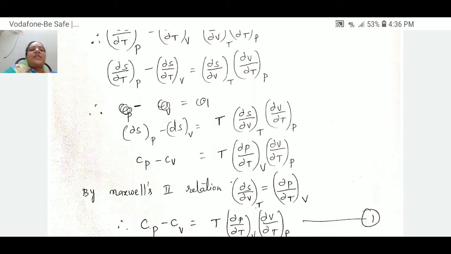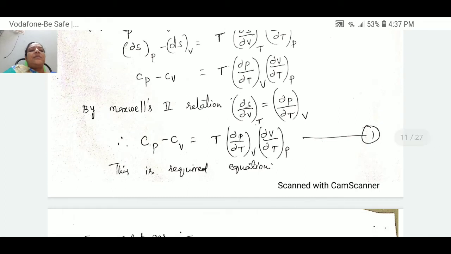So by substituting, the equation becomes Cp minus Cv is equal to T dou p by dou t at constant v into dou v by dou t at constant p. Therefore, by seeing the first equation, Cp minus Cv must be equal to T dou p by dou t at constant v into dou v by dou t at constant p.